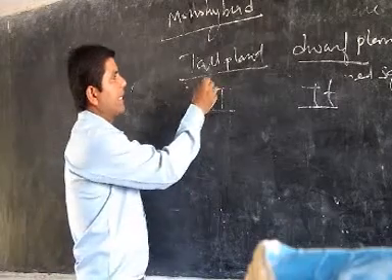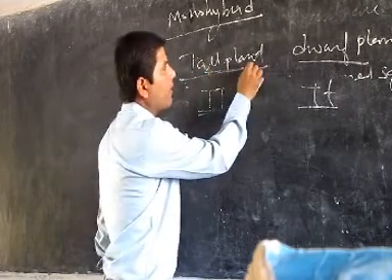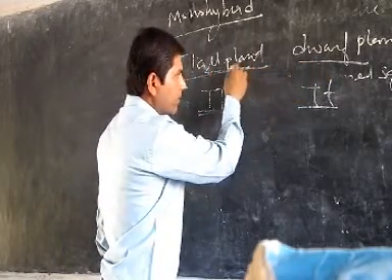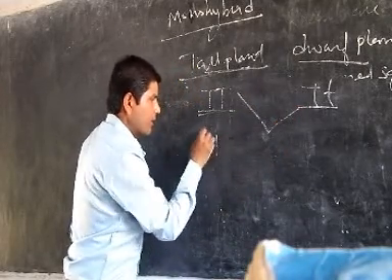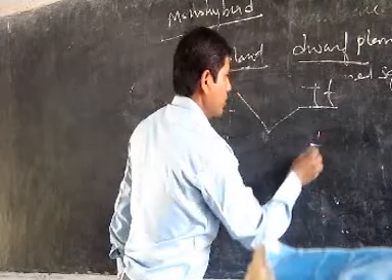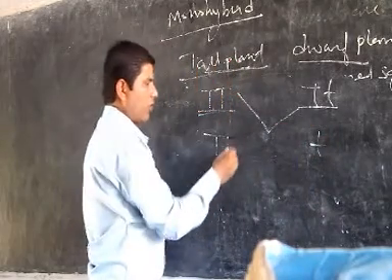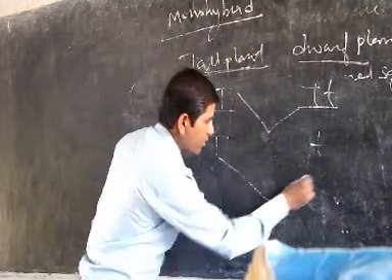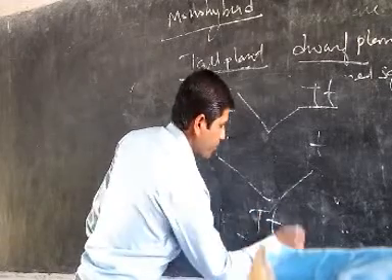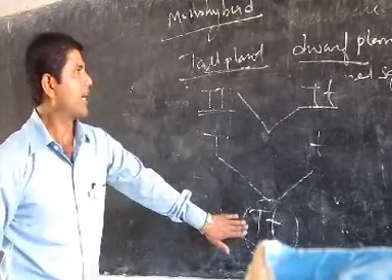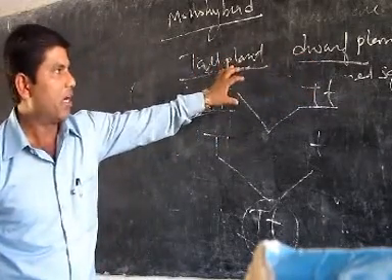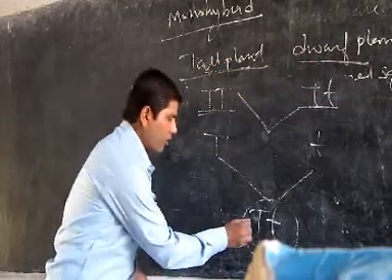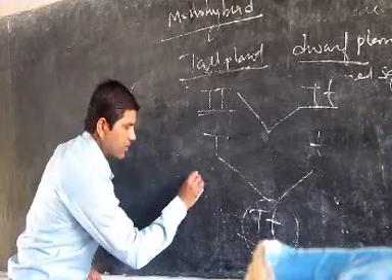First of all, he crossed this tall plant and dwarf plant. Then capital T and small t, both the genes, are crossed and individually we got capital T, small t. The plant we got is in the F1 generation.